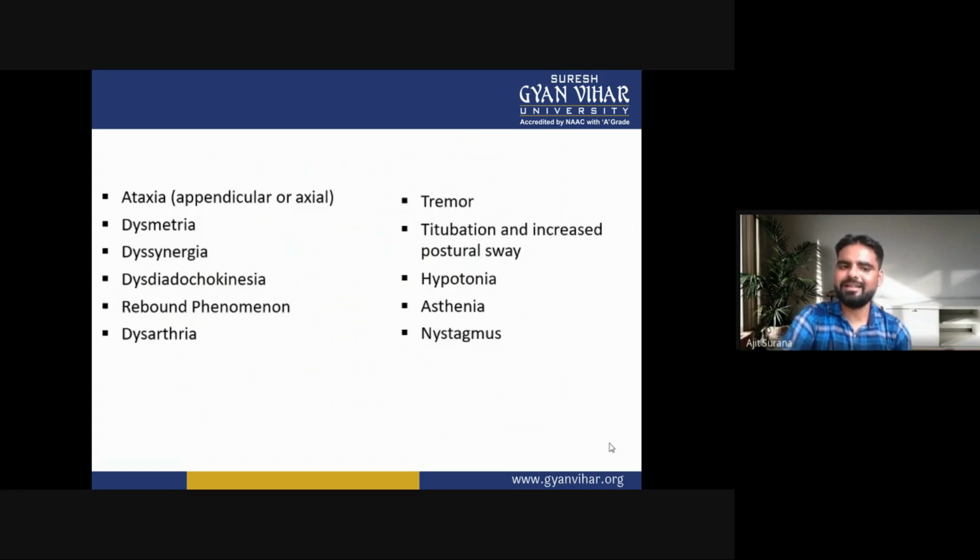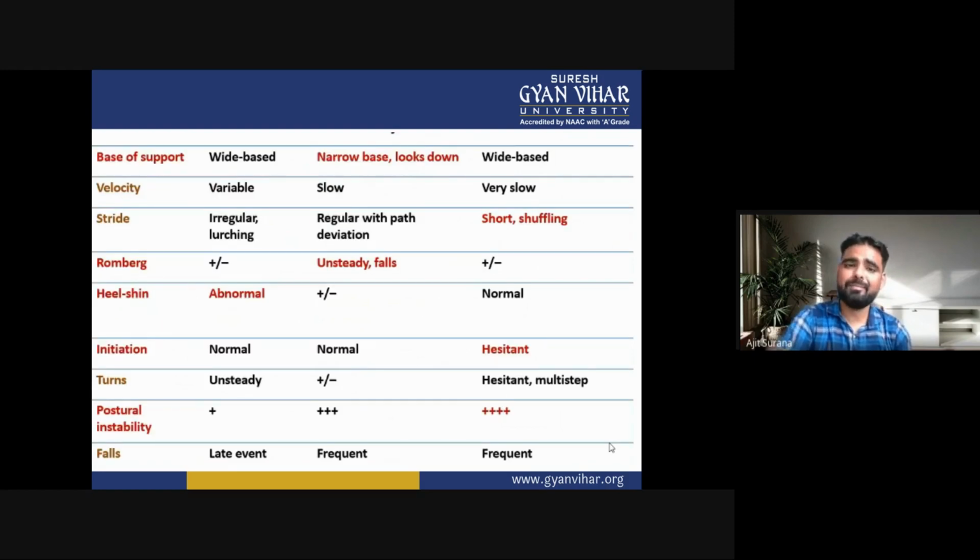Ataxia, dysmetria, dyssynergia, dysdiadochokinesia, rebound phenomenon, dysarthria, tremor, titubation and increased postural sway, hypotonia, asthenia or nystagmus. These are the clinical features of cerebellar ataxia. Now, the differentiation of ataxias.